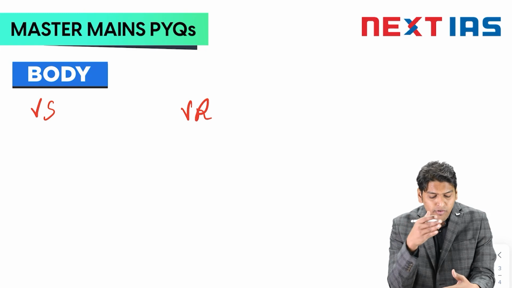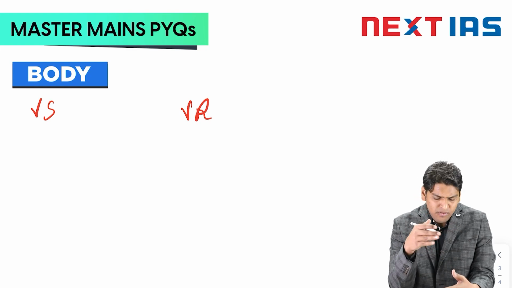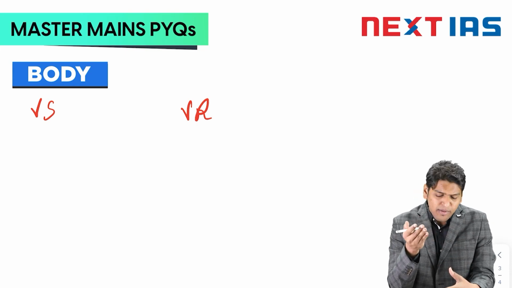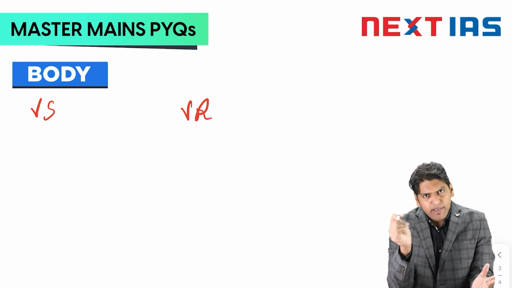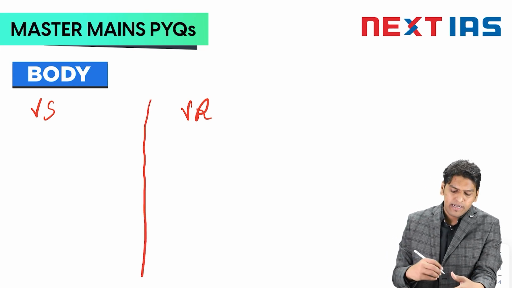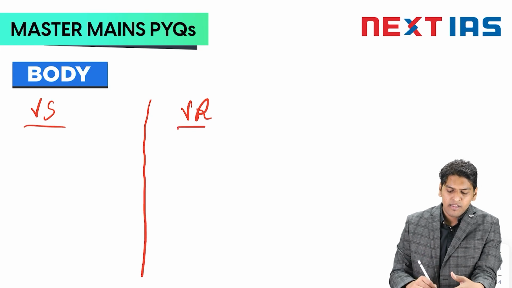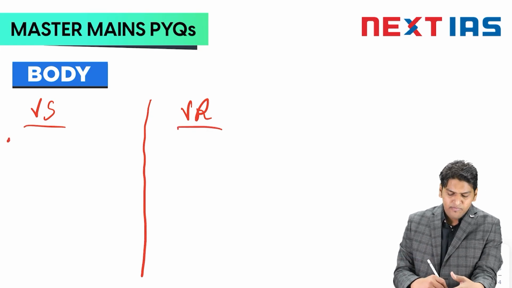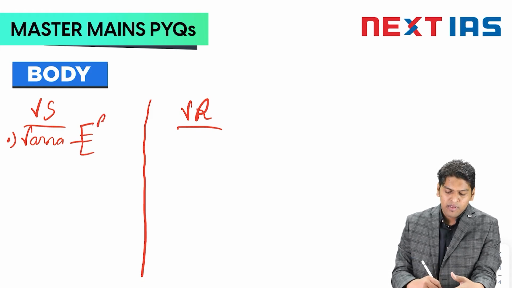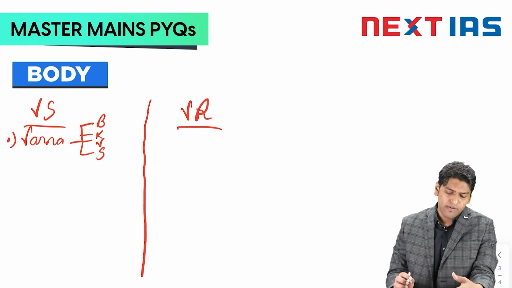In this discussion, we will go through them separately, like 4-5 points on Vedic society and then 4-5 points on Vedic religion. But in the exam, you can club them as well. So, Vedic society. The most important feature that existed there was the Varna system, which said the society was divided into 4 parts: Brahmans, Kshatriyas, Vaishyas, Shudras. The Varna system was an important feature.